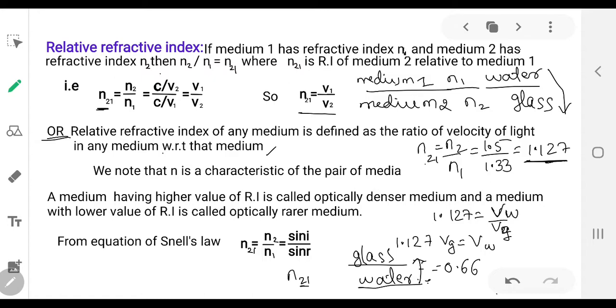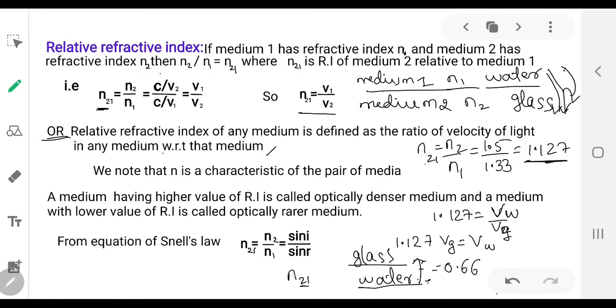It depends upon what pair of media you are taking. So it is different for water to glass. It is different for glass to water. If the ray is traveling from glass to water, the relative value is different. If you take some other pair of media, the relative refractive index value is going to change.